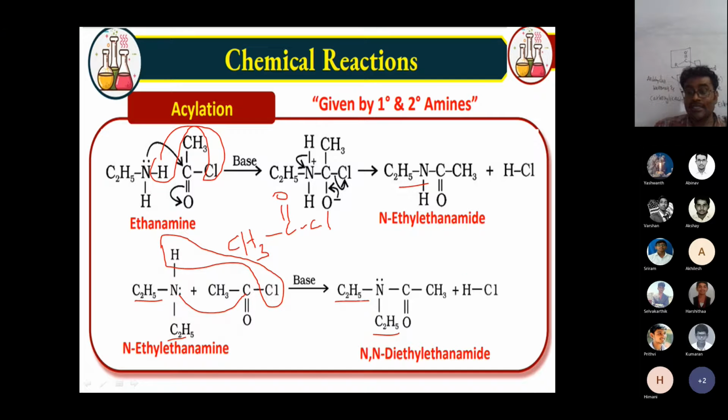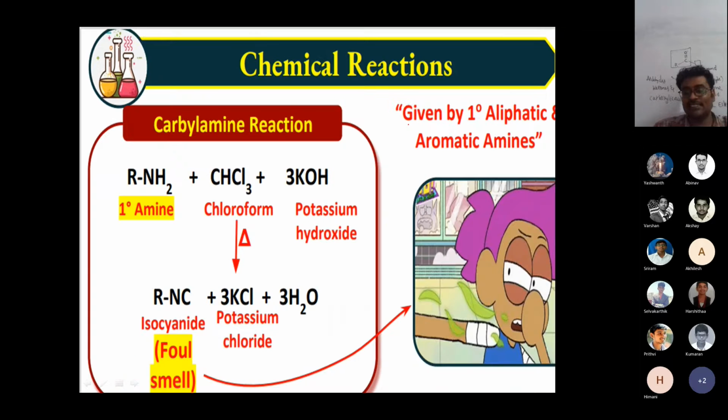What is an amide? The N-C double bond O bond is called the amide bond. By this method I can prepare primary and secondary amides. Tertiary amines we can't acylate because of crowding; more crowding will be there. Tertiary acylation is not possible.